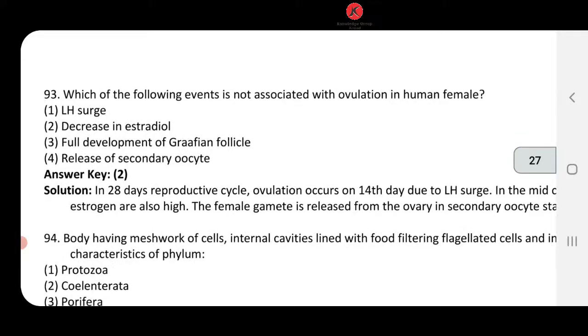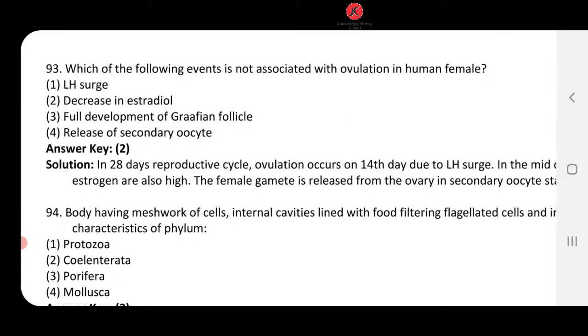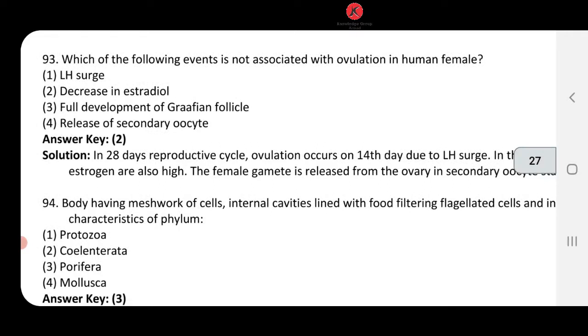93, which of the following event is not associated with ovulation in human female. चलो, LH surge, yes होता है, ओव्यूलेशन इसकी वजह से ही होता है. Decrease in estradiol, चलो ये तो नहीं सुना है कि होता है ना. Full development of Graafian follicle, yes. Release of secondary oocyte, yes.